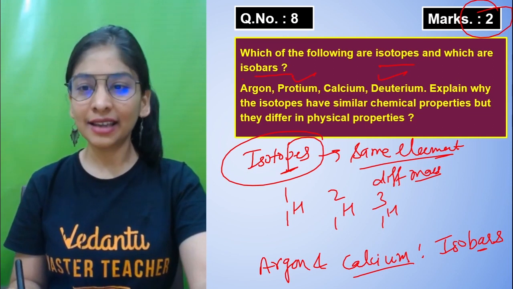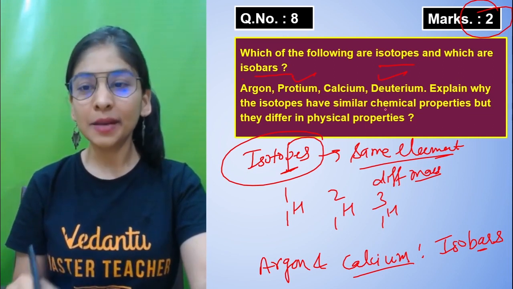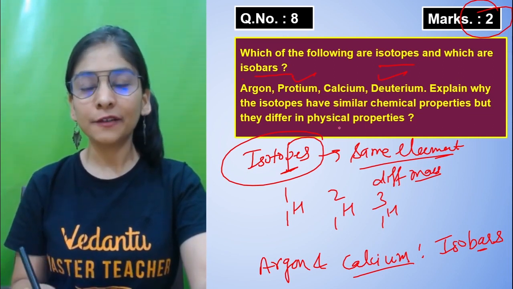Now the next part they are asking is, explain why the isotopes have similar chemical properties but different physical properties.